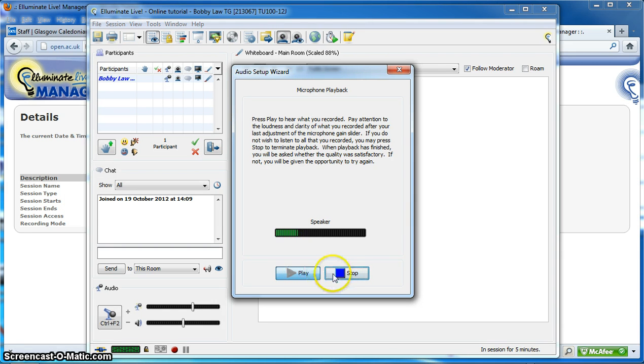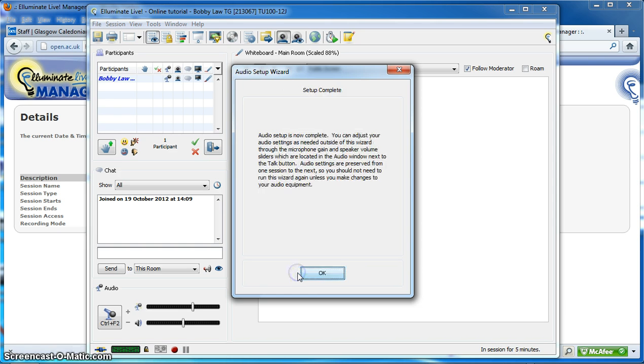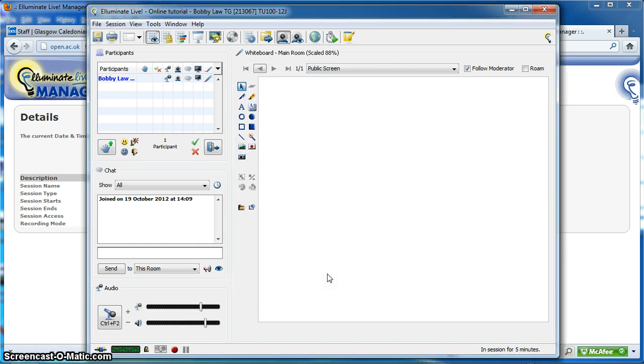It's a wee bit better, but it's not great by any means. We'll say yes just now because it's just a demonstration, just to let you see how this works. And then we'll click OK, and that's us. We've tested the audio.